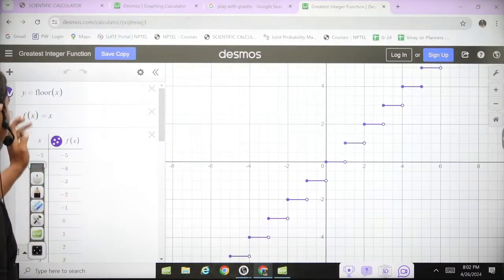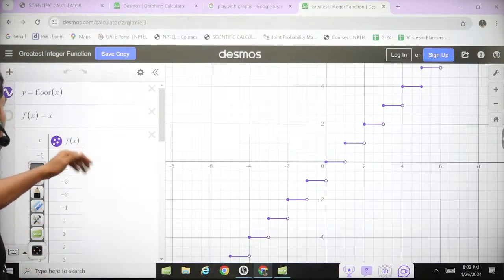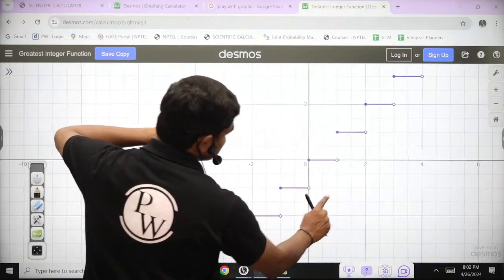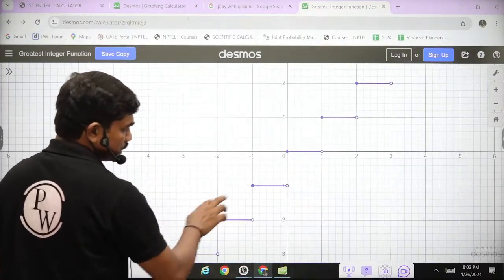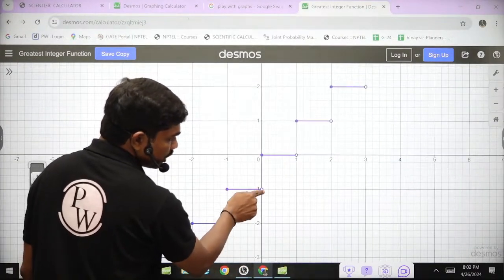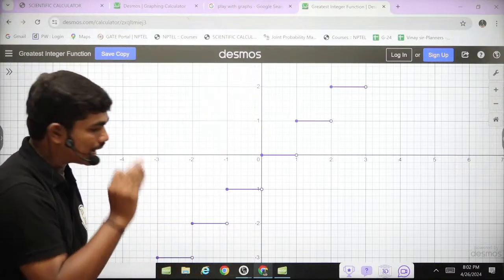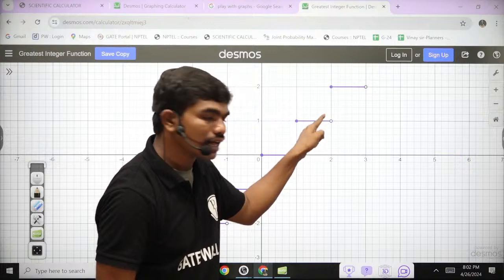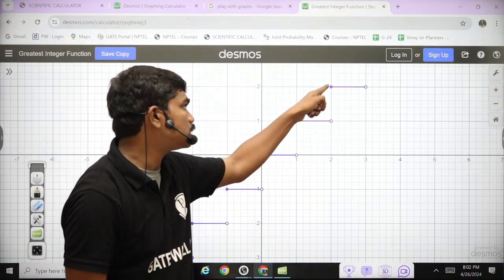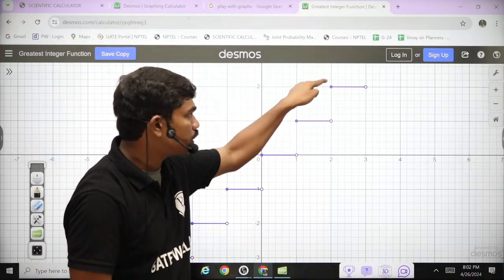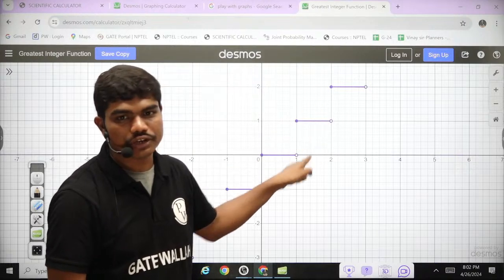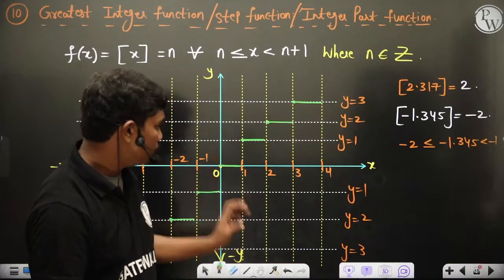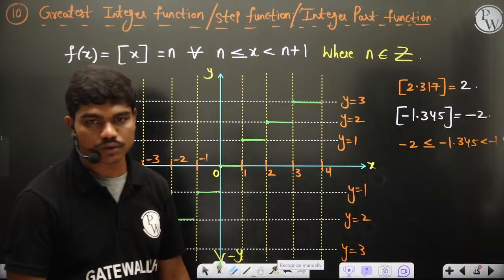So what we should type, they have generated some values, of course, x equal to minus 5, 4. So floor x is the function. If you plot this, you can clearly see they have done these steps again here, but on the right hand side they have denoted an empty dot, because exactly at this point, means at every case exactly at the ending point, this function does not have the value here as 1. In fact, it is 2 here. So that's why there's a sudden jump from 1 to 2 at this point, and clearly this graph is discontinuous at every integer. So this is how you have the greatest integer function, which is basically represented here. Clear to all of you?